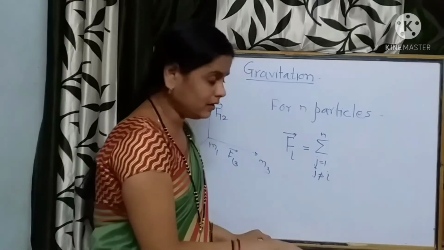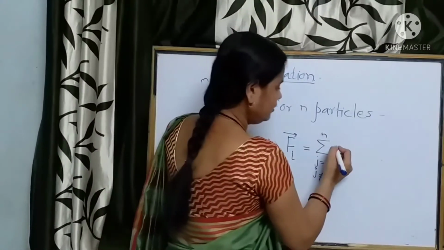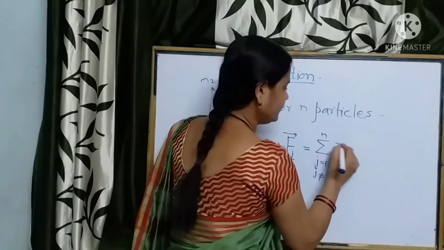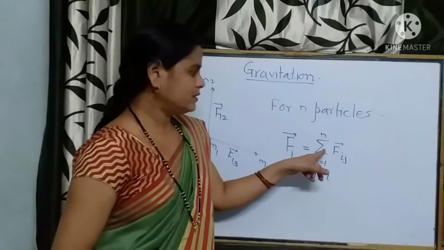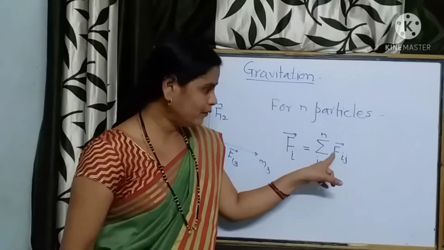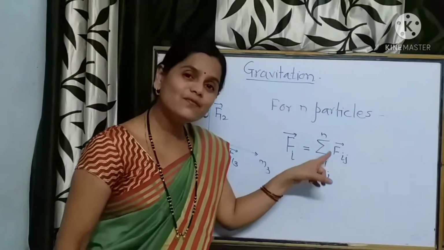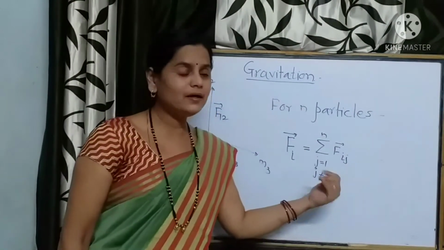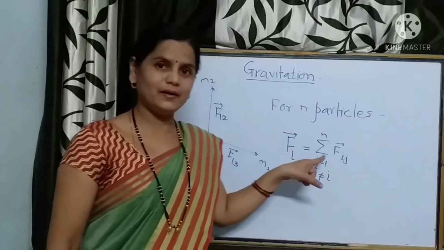This j is different from i. It is the vector sum of the force Fij. What is force Fij? It is the force experienced by the ith particle due to the jth particle.